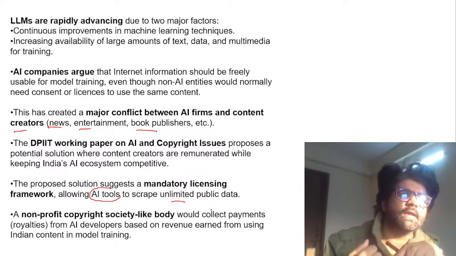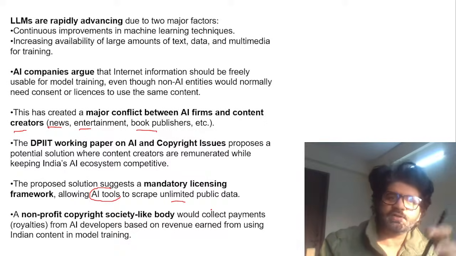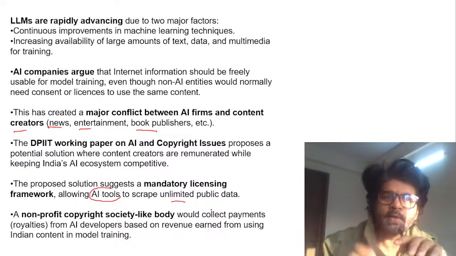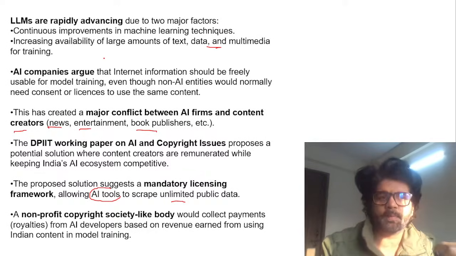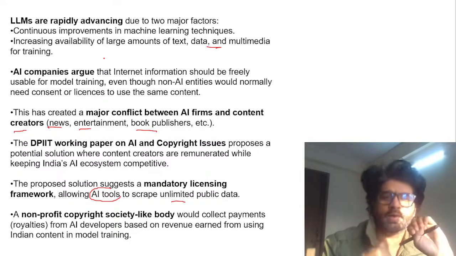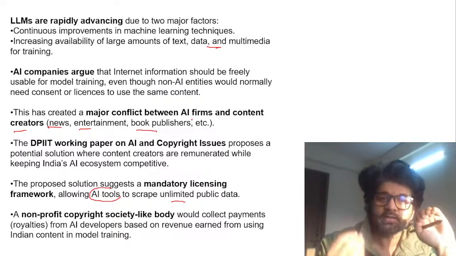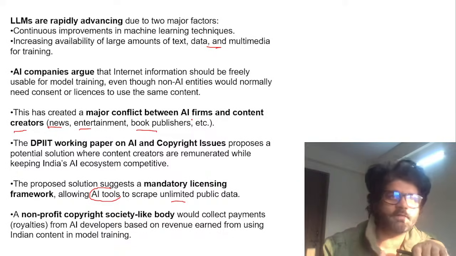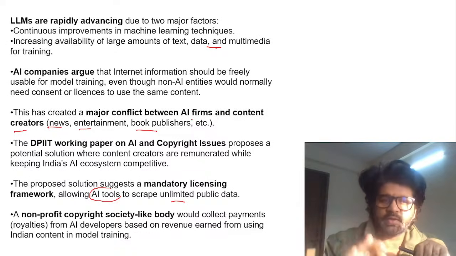Yes, we need data. AI is not giving you new data day after day. They are taking existing data and combining it to give you something awesome, right? So they need a large amount of text data and multimedia. We cannot put restrictions on AI companies, ChatGPT, Gemini, that they cannot use this data or that data. What we can do is, let's say they're using some news, entertainment, book publisher, Times of India, Indian Express, Hindu articles, we will ensure that these guys get paid, because it's all about survivability. You need money to survive. These companies need money to survive, so we'll ensure that they are getting some money.